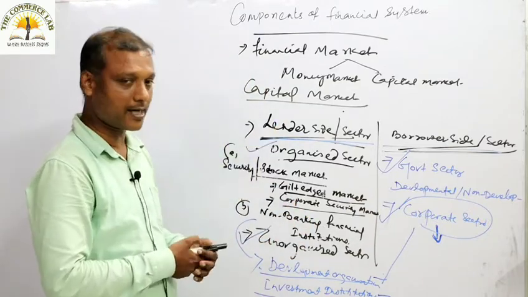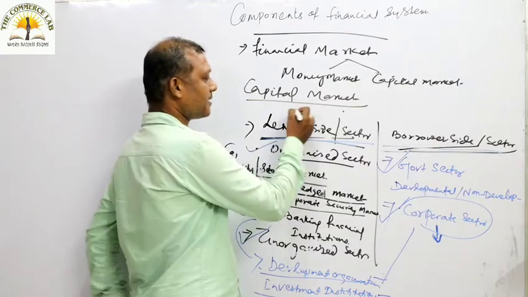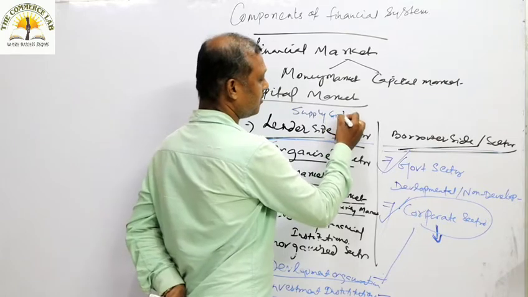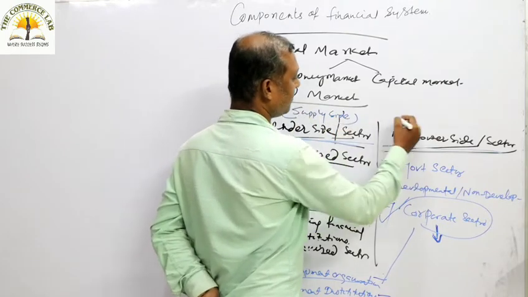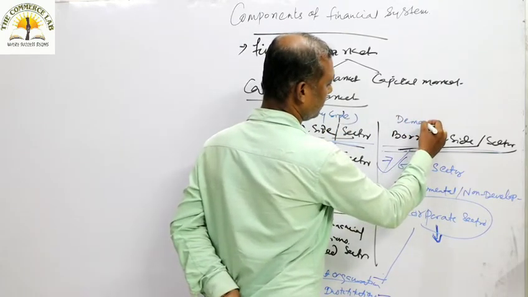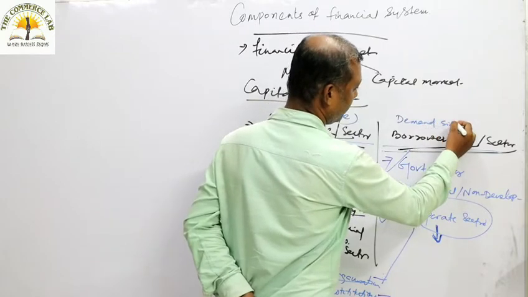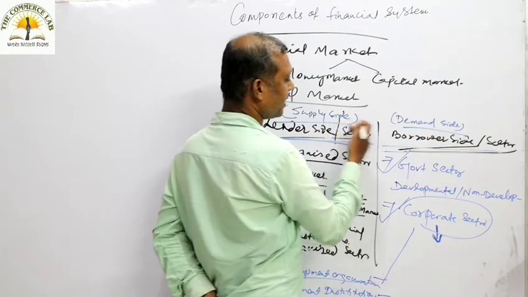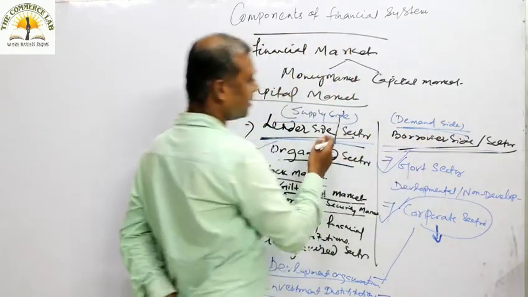This refers to the supply side. Let me write that. This is the supply side of the money market. This is the demand side of the money market. Understood? This is the supply side of the money market, and this is the demand side of the money market.